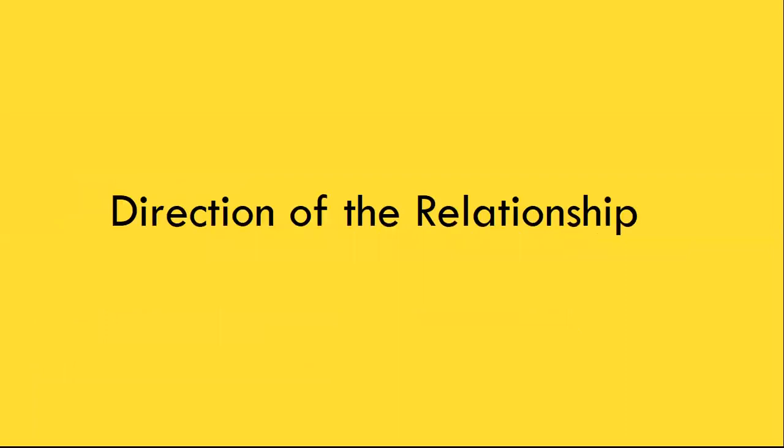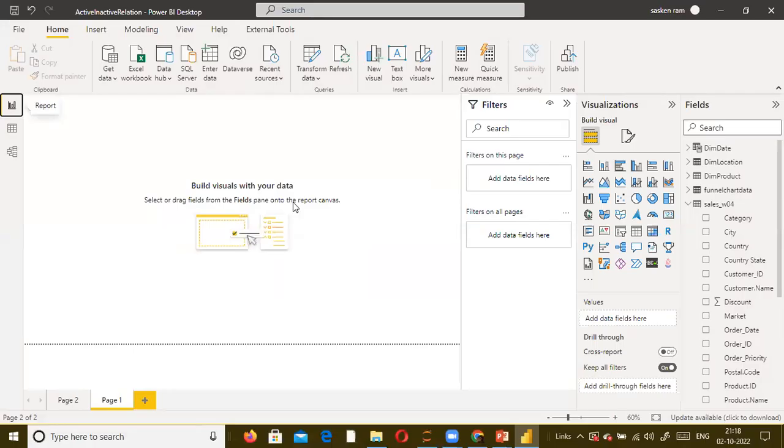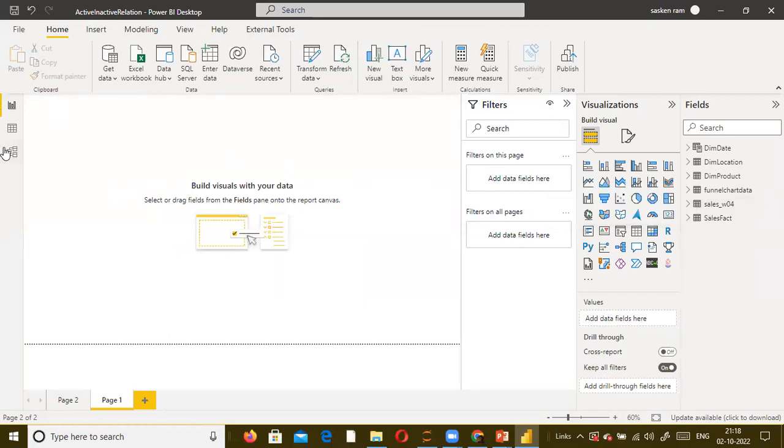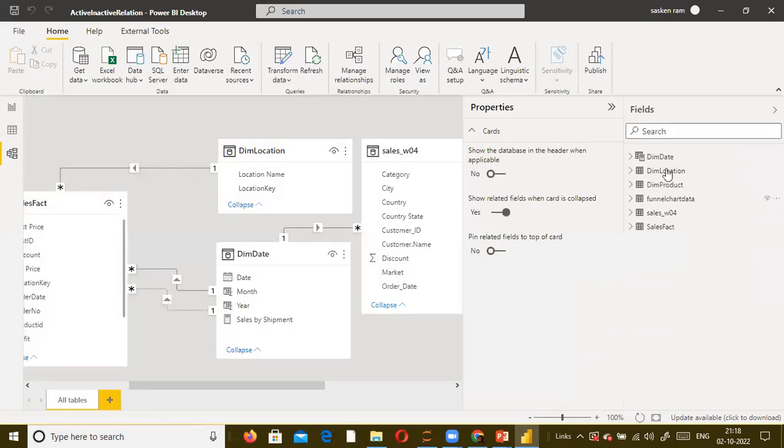And the next one is the direction of the relationship. What is the direction of the relationship? You have unidirectional and bidirectional relationships. When I arranged an interview with Deloitte, they asked this question to my student.